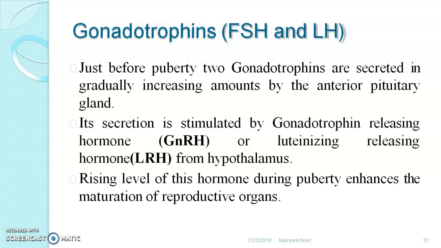And luteinizing hormone releasing hormone targets the anterior pituitary and release of luteinizing hormone takes place. Follicle stimulating hormone releasing hormone and luteinizing hormone releasing hormone combined can also be called gonadotrophin releasing hormone.